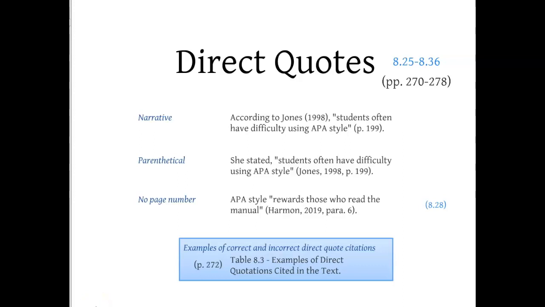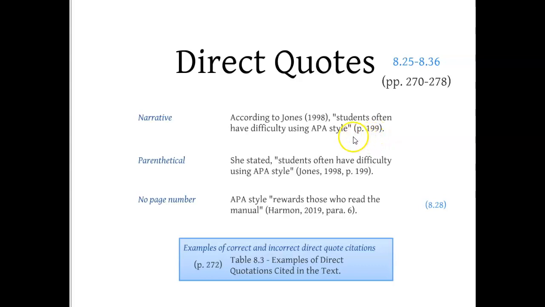So in APA for a direct quote, you need to have 3 primary pieces of information. You need to have the author, the date, and then a page number. So let's examine this a little bit more closely. For a narrative citation, so one that is written within the text of my paper, I articulate the author and then the date, and then I include the quote, and at the very end of that I include the page number.